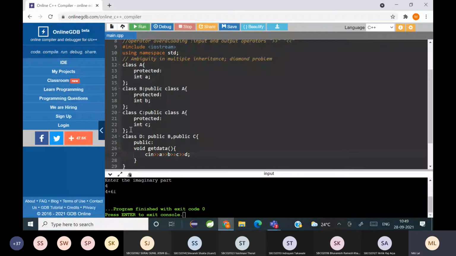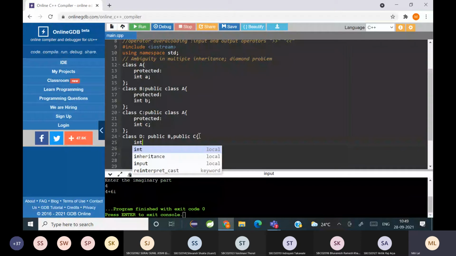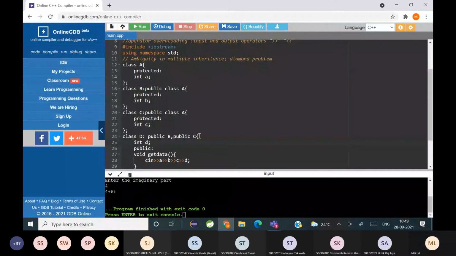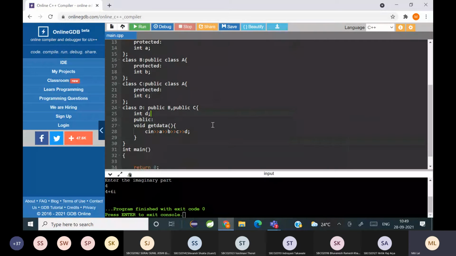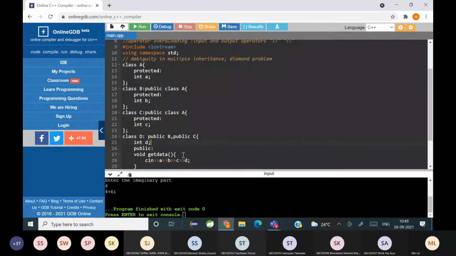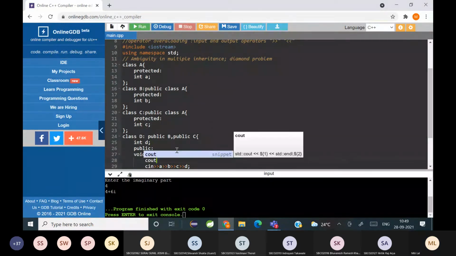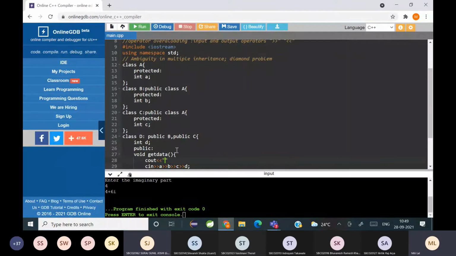Okay, D I didn't say here. Yes. Is A, B, C, D accessible inside class D? What do you think? Yes, they are.